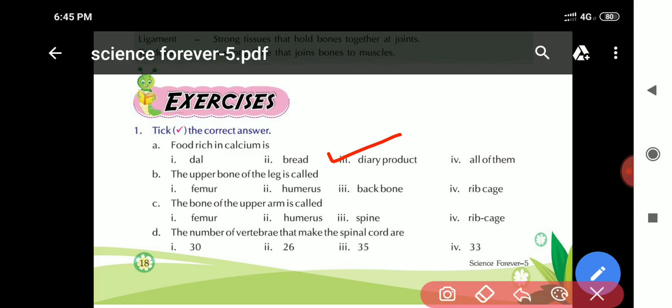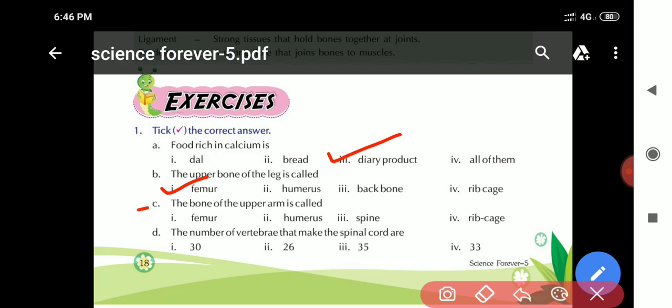The upper bone of the leg is called femur, humerus, backbone, rib cage. The answer is femur. Okay, C part is left.